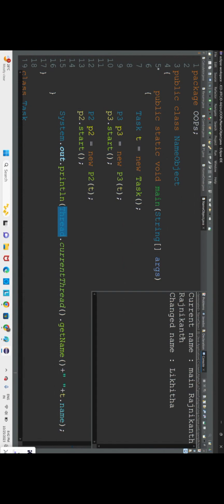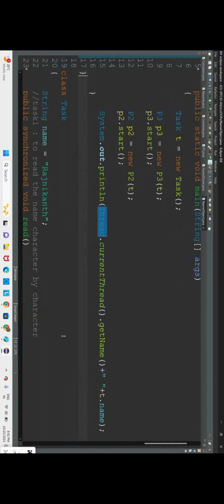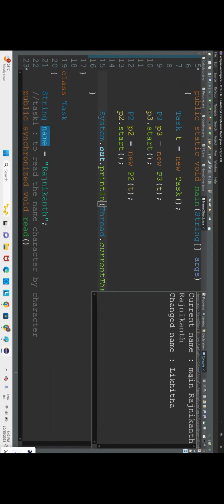So here there is no weightage. So current name itself is Rajnikant. Whatever name we have read is Rajnikant in the main, and the changed name is Likita. The changed name it is showing. But in the main it is still Rajnikant only.